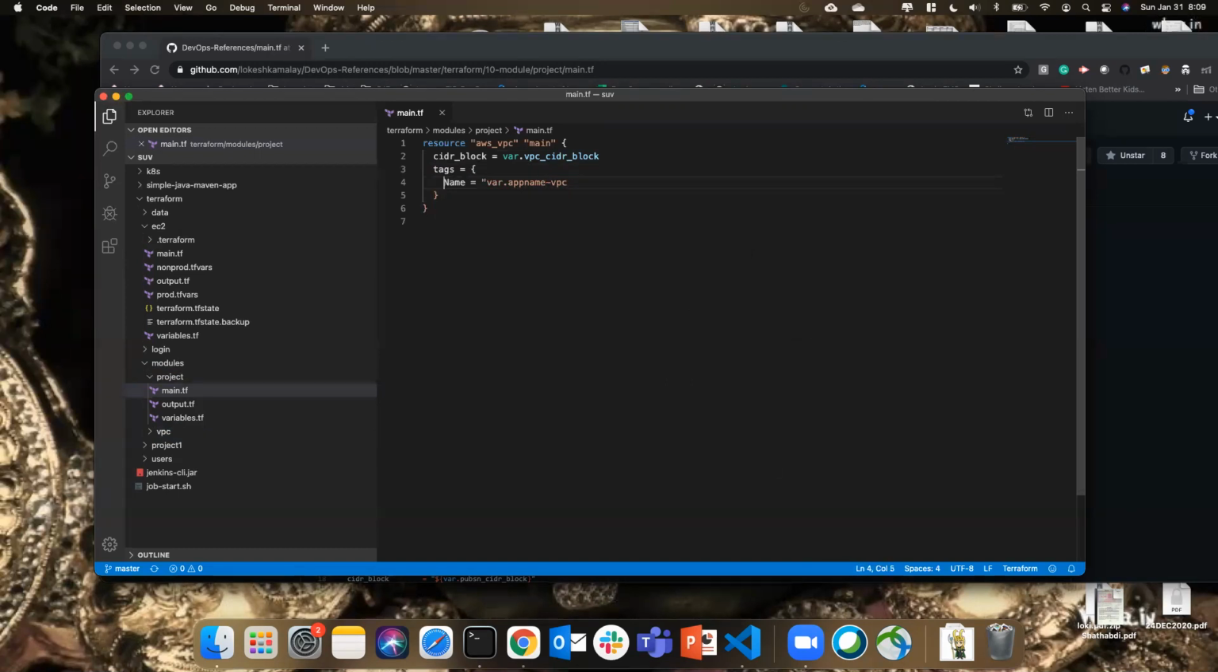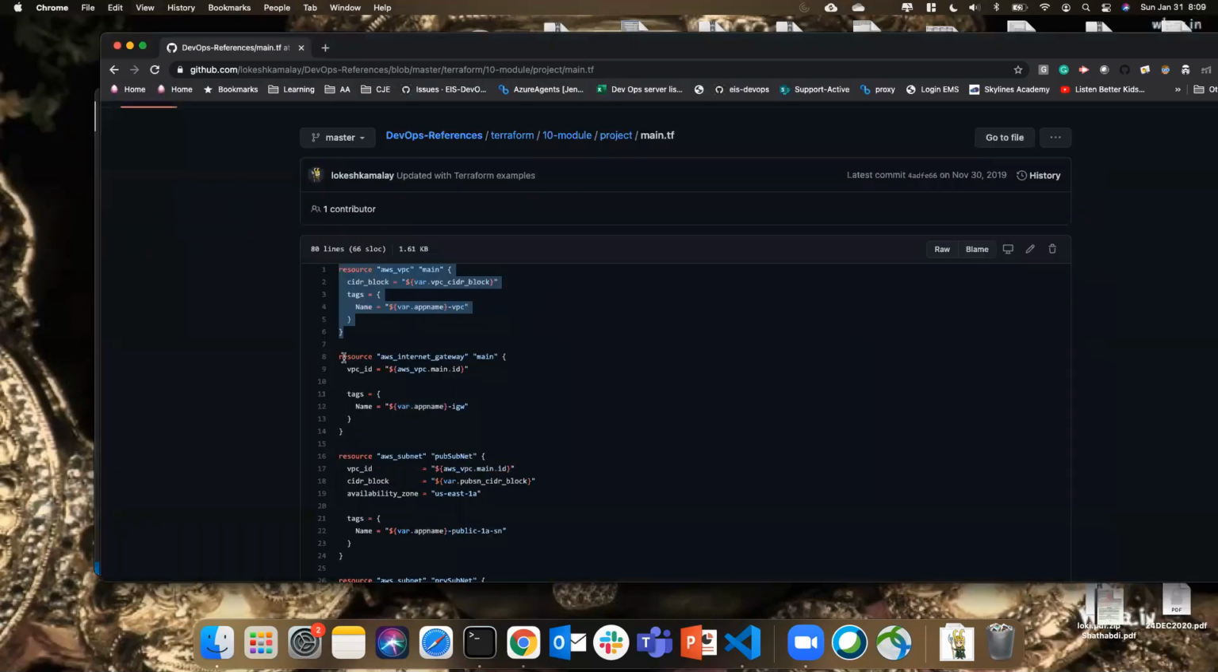Yeah. So remember, this is a good example. Now I know the variable called var.appName, and then hyphen VPC. When you want to use a combination of a variable and a normal string, it is recommended that you use this one. This makes sure that you are using the variable till here, and after that it is a plain string. So in this case, you use the variable syntax like this. Okay, so now we have created the VPC.